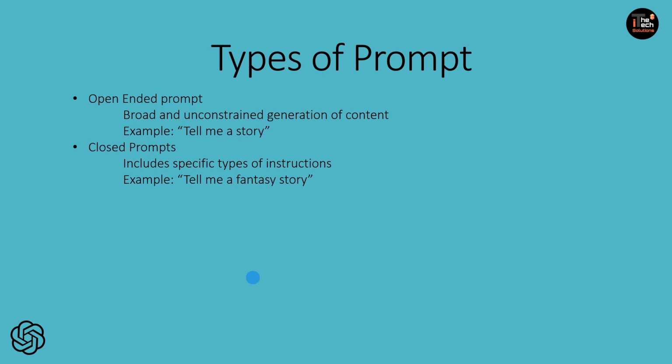As you can see here in the example, tell me a fantasy story. It includes a specific instruction that I need a fantasy story. So I'm narrowing down the area, and the requirements or criteria that guide the generation process become a little narrower. It may involve providing detailed information, maybe the context in which we want the output, even the constraints related to the desired task. So those things we can provide.